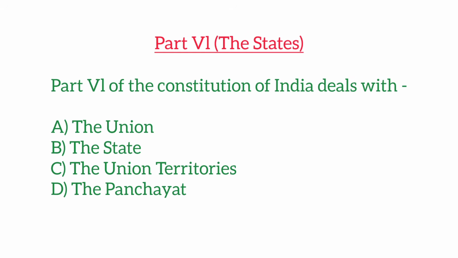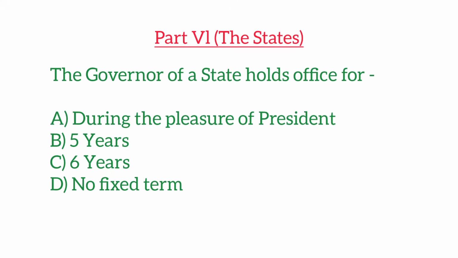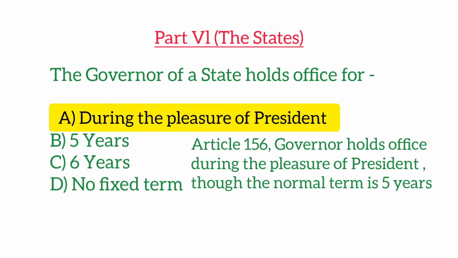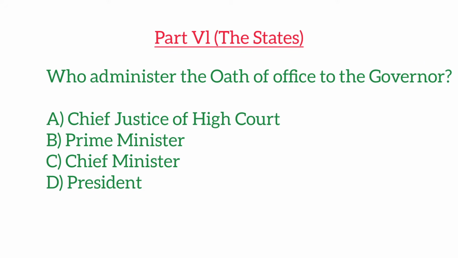Part 6 of the Constitution of India deals with. Who appoints the Governor of a state in India? The Governor of a state holds office for. The executive power of the state vested in. Who administered the oath of office to the Governor?